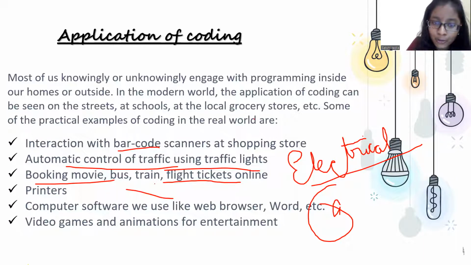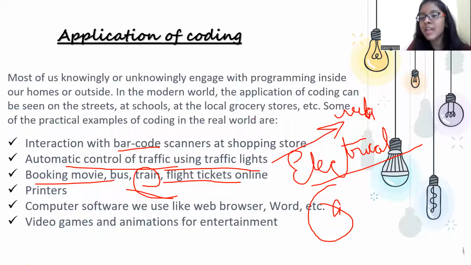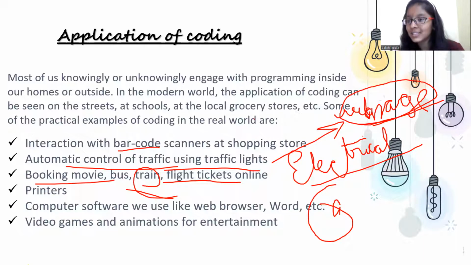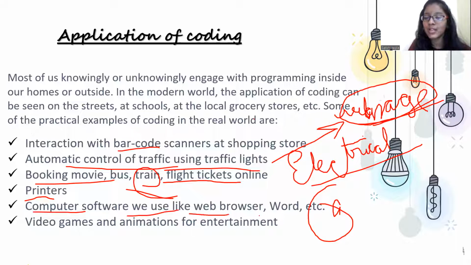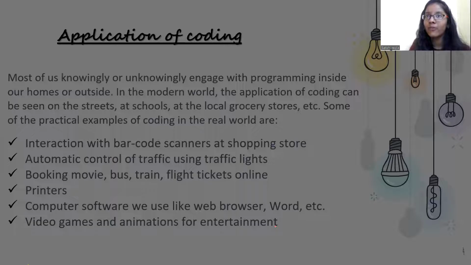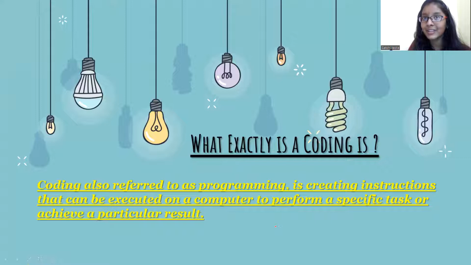So basically, if you want to book tickets online, you need to open a web page. And you must have learned in your 6th or 7th standard itself that web pages are made using programming again, using CSS, right? Or HTML. Printers also follow lines of code for everything. Computer software, like browsers and Word, and video games and animations for entertainment purposes, all use it too.